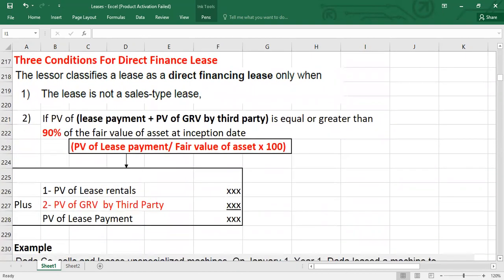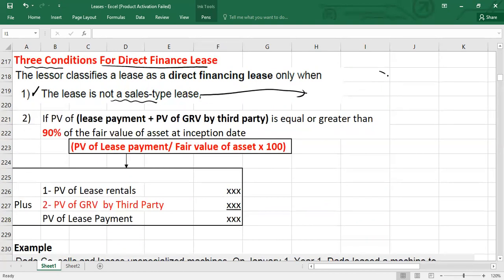Here, first, we have three conditions for a direct finance lease. If these three conditions are met, we will say it is a direct finance lease. Condition number one is what? The lease is not a sale type lease. What does it mean by not a sale type lease?